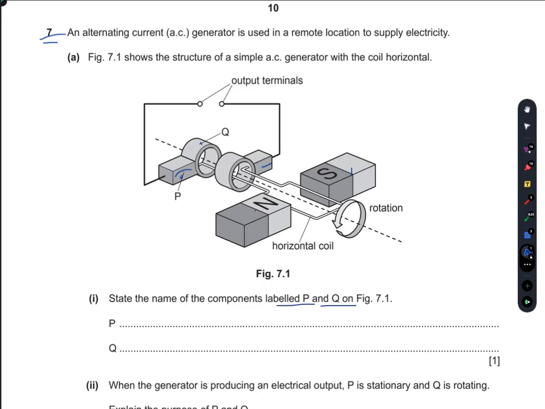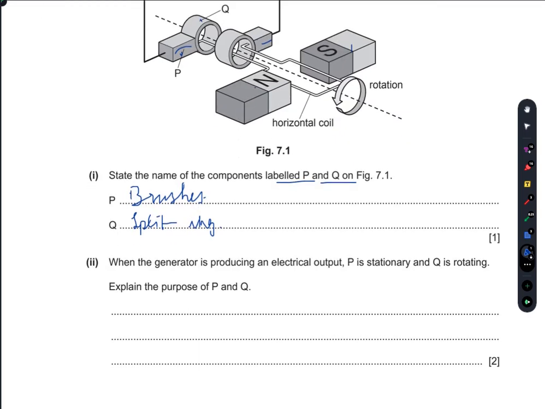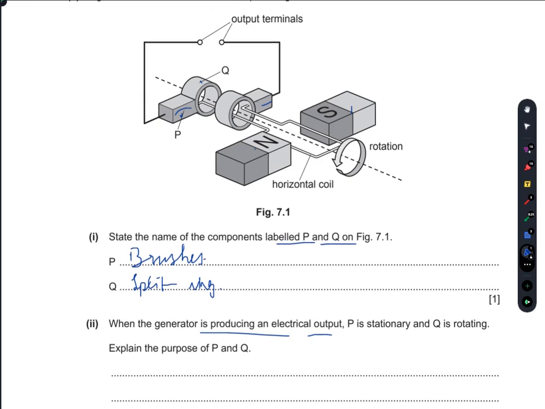Q is the split ring. And P are the brushes. There are two P's. So P are the brushes. When the generator is producing an electrical output, P is stationary, the brushes are stationary, and Q is rotating. Explain the purpose of P and Q.